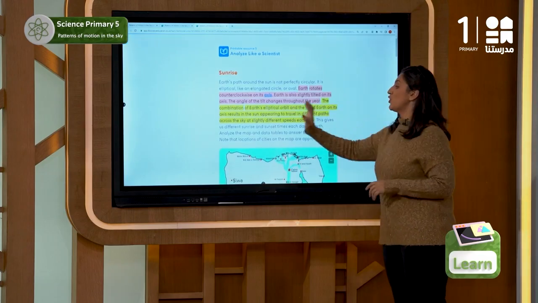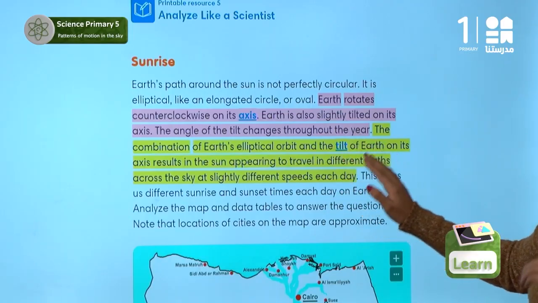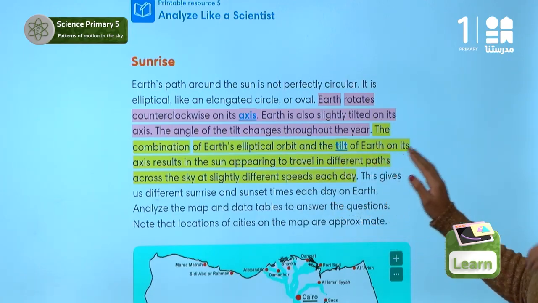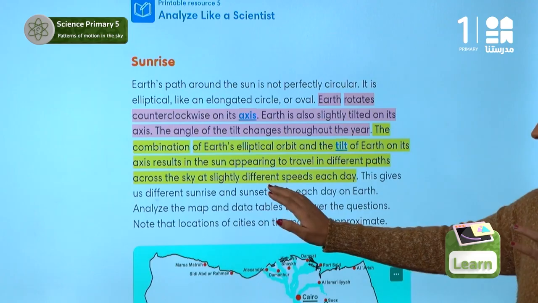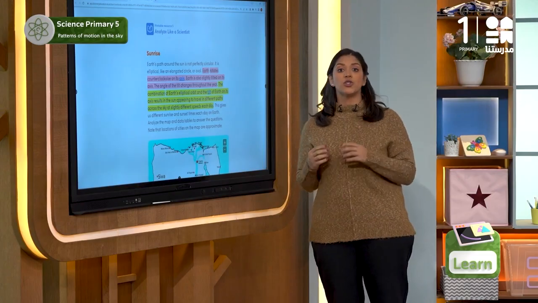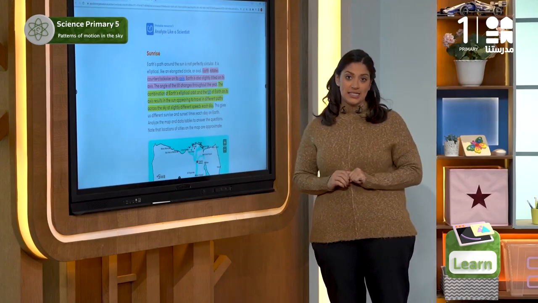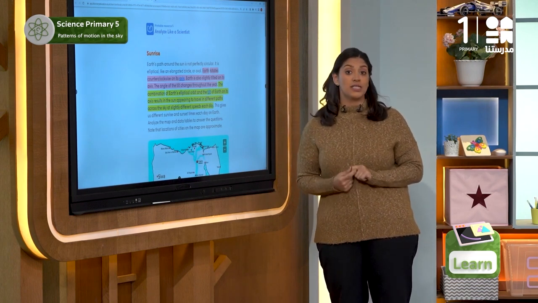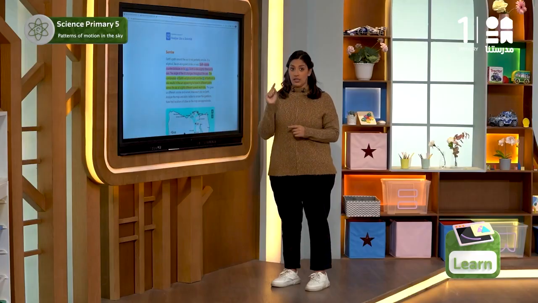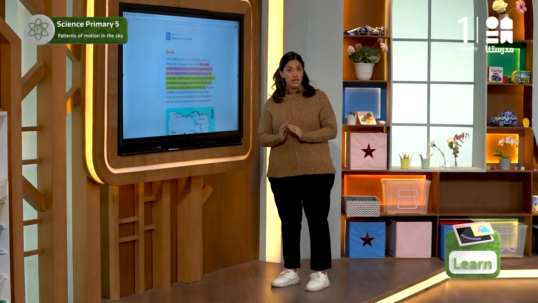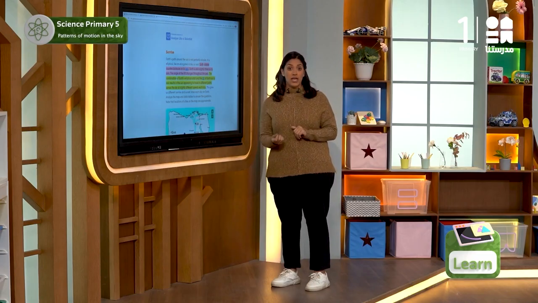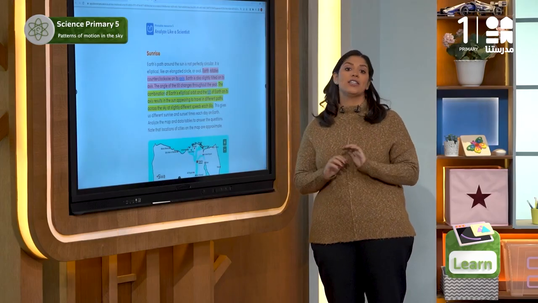So, the combination of Earth's elliptical orbit and the tilt of Earth on its axis results in the sun appearing to travel in different paths across the sky at slightly different speeds each day. So, the shape of the Earth's orbit is oval and Earth is tilted on its axis. So, when the Earth revolves around the sun, the places on the globe take different amounts of sunlight, because in one place it will be directly facing the sunlight, and in another place we'll get less sunlight. And some other places as well will not be exposed to sunlight at all.